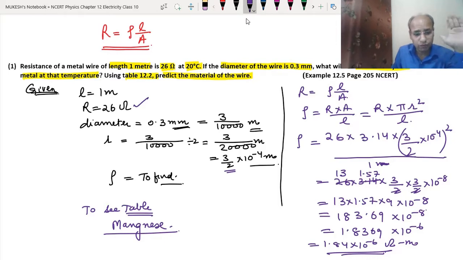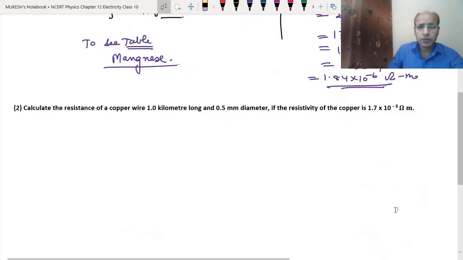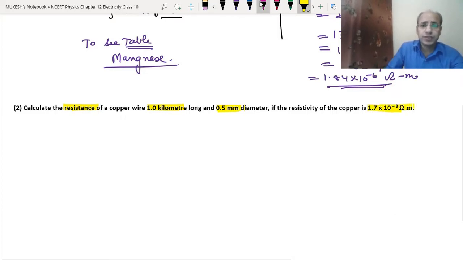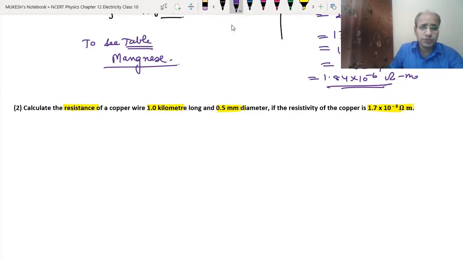Okay, now let's do one more question on resistivity. In this question we have to calculate the resistance of the wire, which is 1 kilometer long, 0.5 millimeter in diameter, and the resistivity is given. So in this question we have to calculate the resistance.